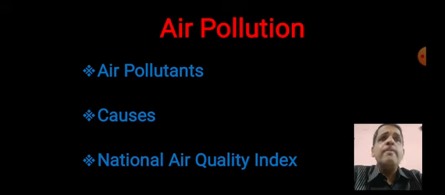So maybe there is an objective question: which does not include greenhouse gases? Options will be water vapor, methane, carbon dioxide, oxygen. Oxygen is not a greenhouse gas. Only three are there, you keep in mind, so you can answer any question on that. So water vapor, methane and carbon dioxide are greenhouse gases.